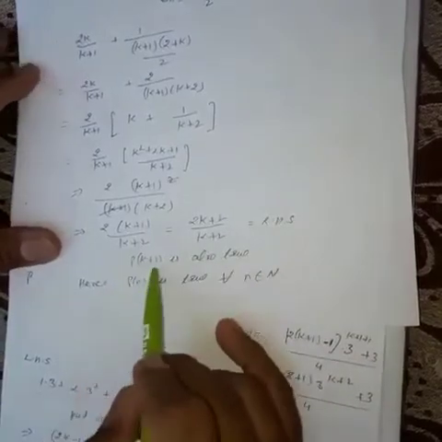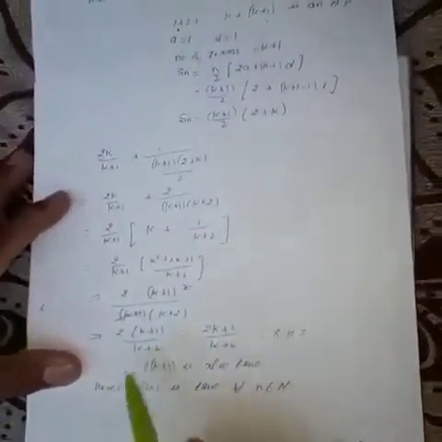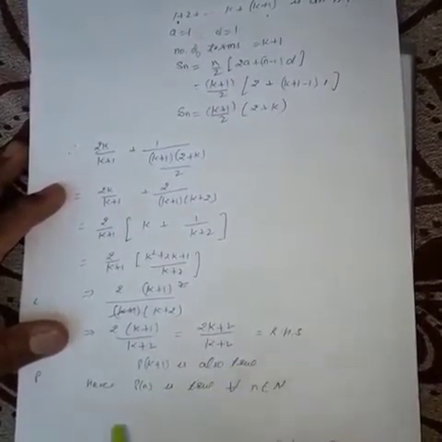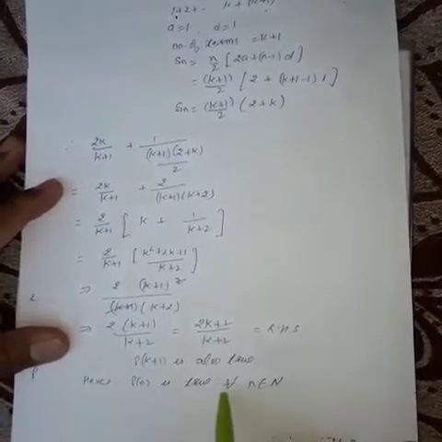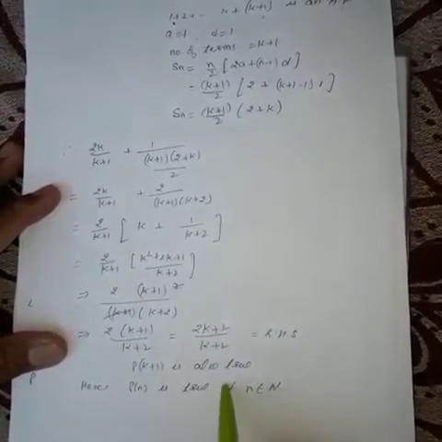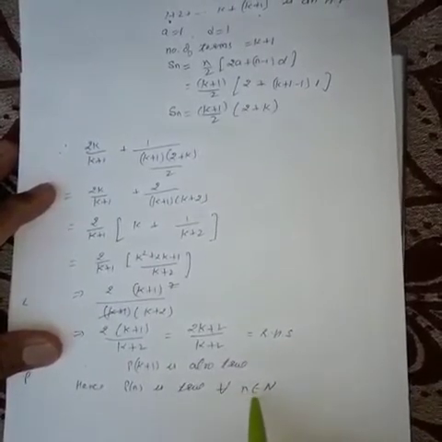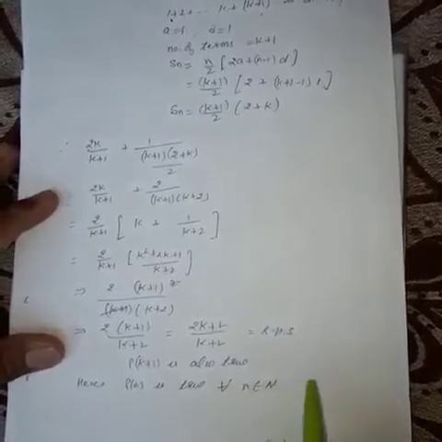So therefore Pk plus 1 is true. We have solved, left hand side is equal to right hand side, so therefore Pk plus 1 is true. Hence Pn is true for all natural numbers. This is symbolic form. This symbol represents for all. n is a natural number, so n belongs to N. We can read like this.